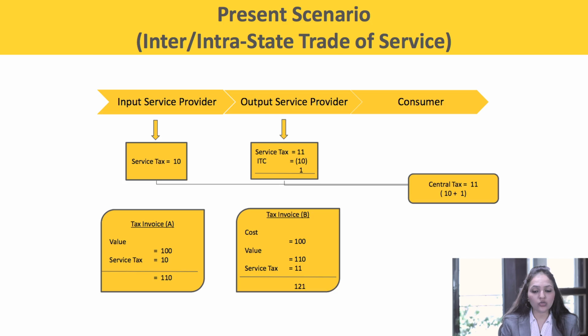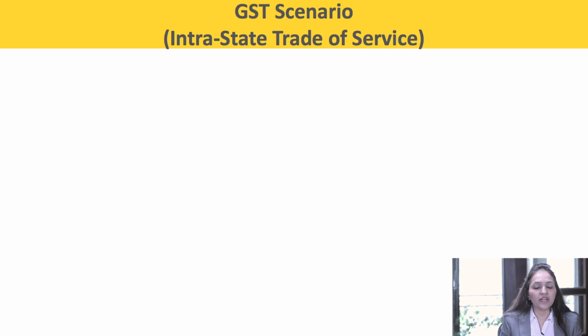Therefore, only the total central tax which is deposited to the central government is rupees 11. Now let us understand what will happen in the case of GST, where an input service provider is supplying service to an output service provider in the same state. He will be charging CGST and SGST.